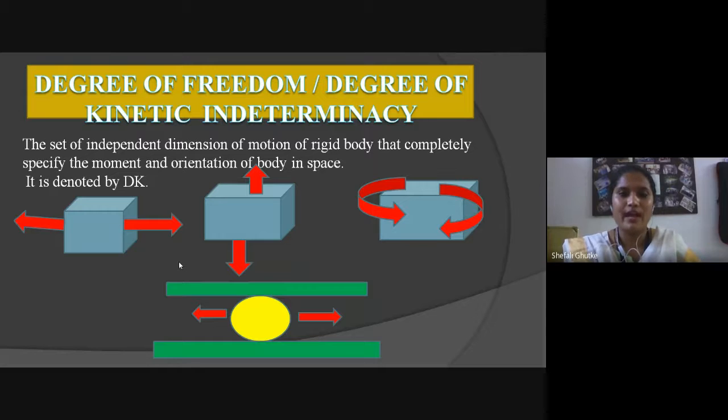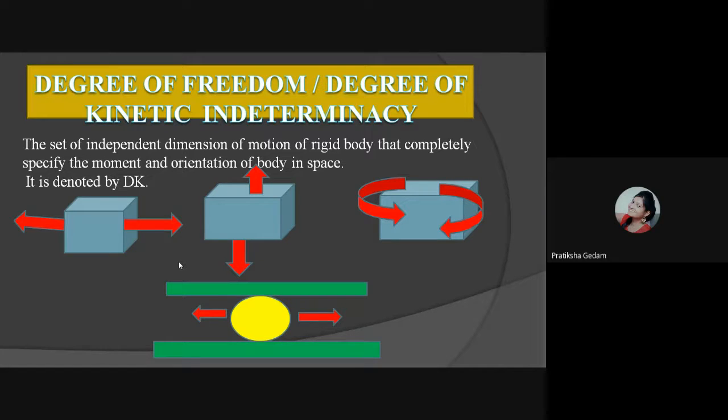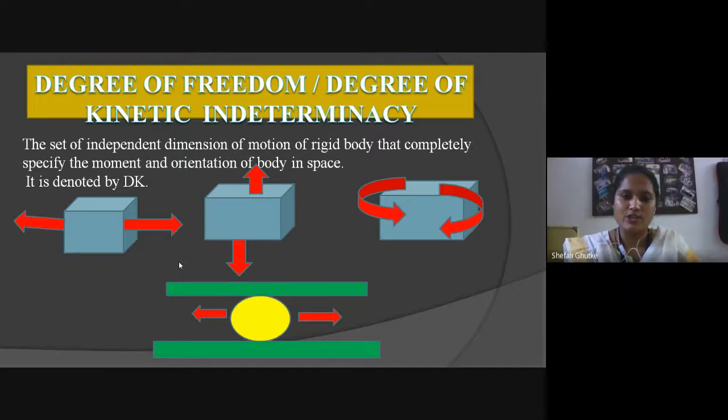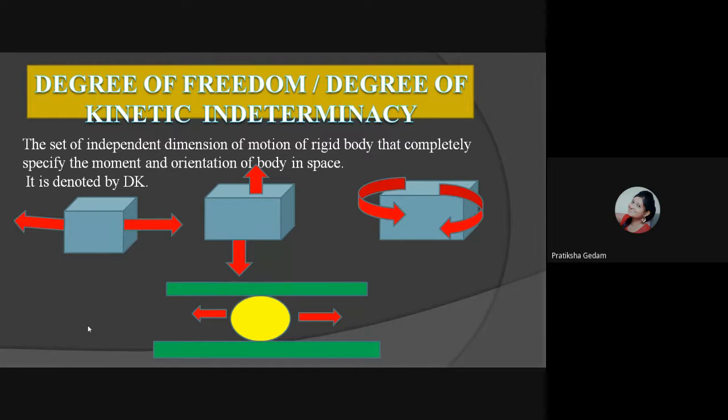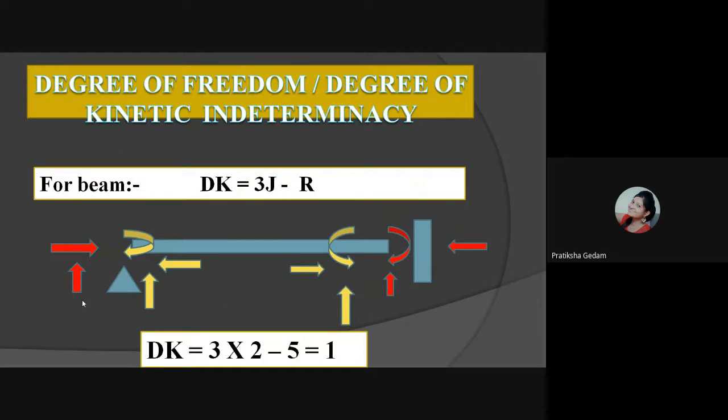Degree of freedom is like freedom to move in any direction. Degree of freedom or degree of kinematic indeterminacy.